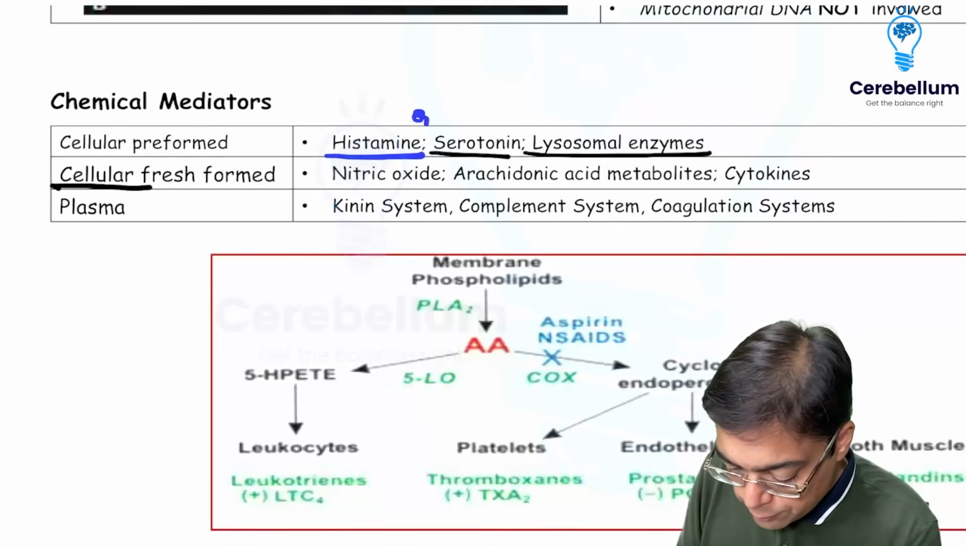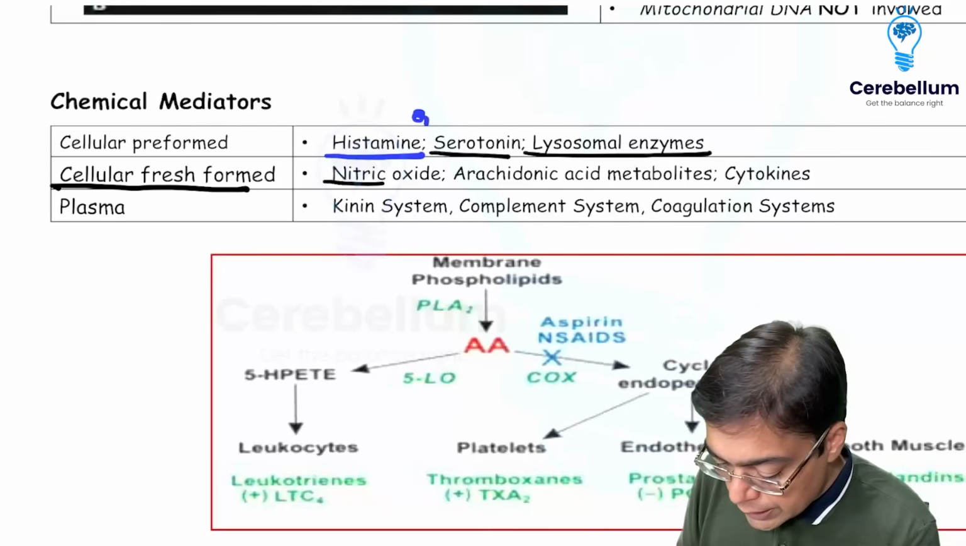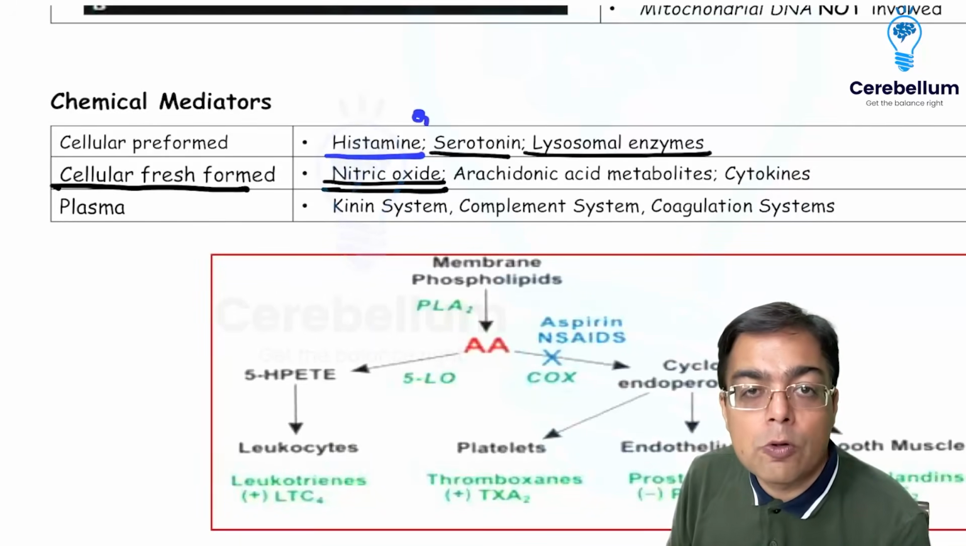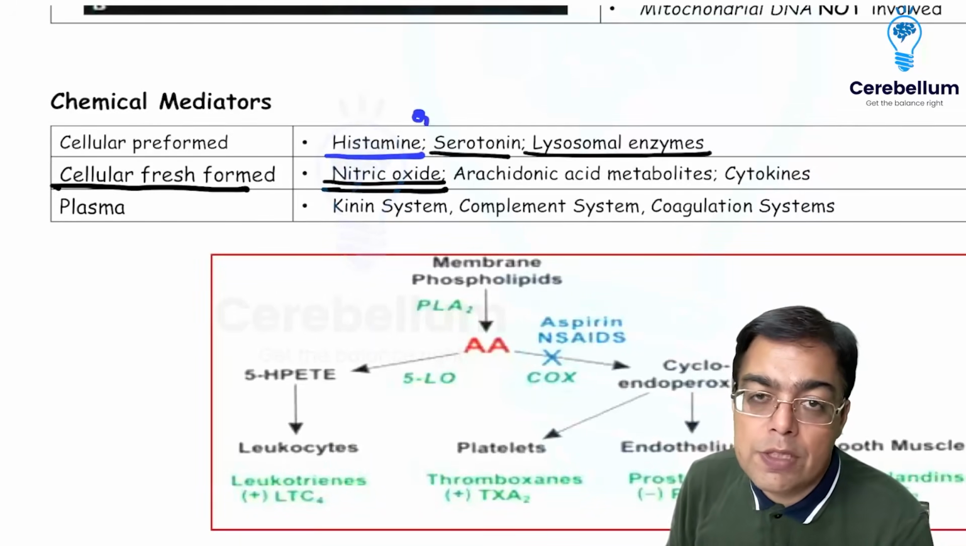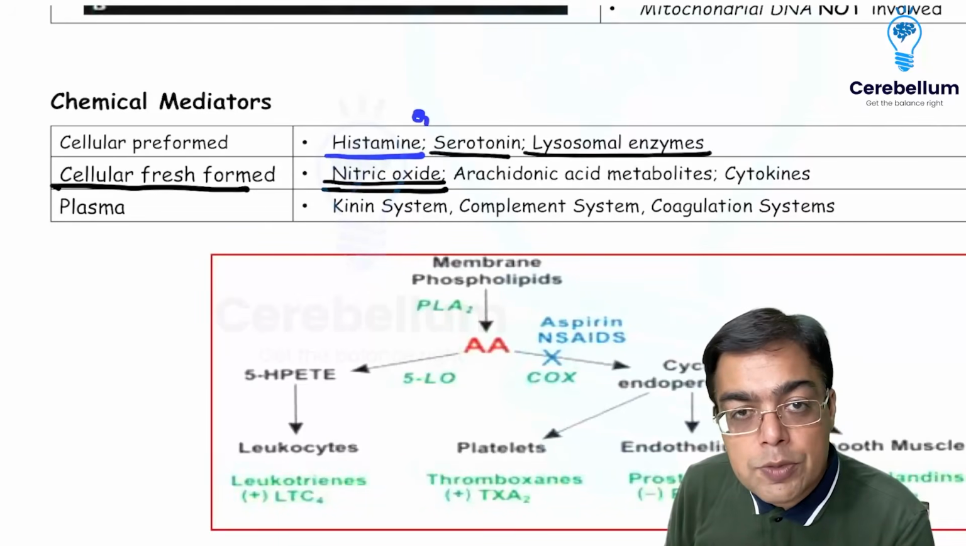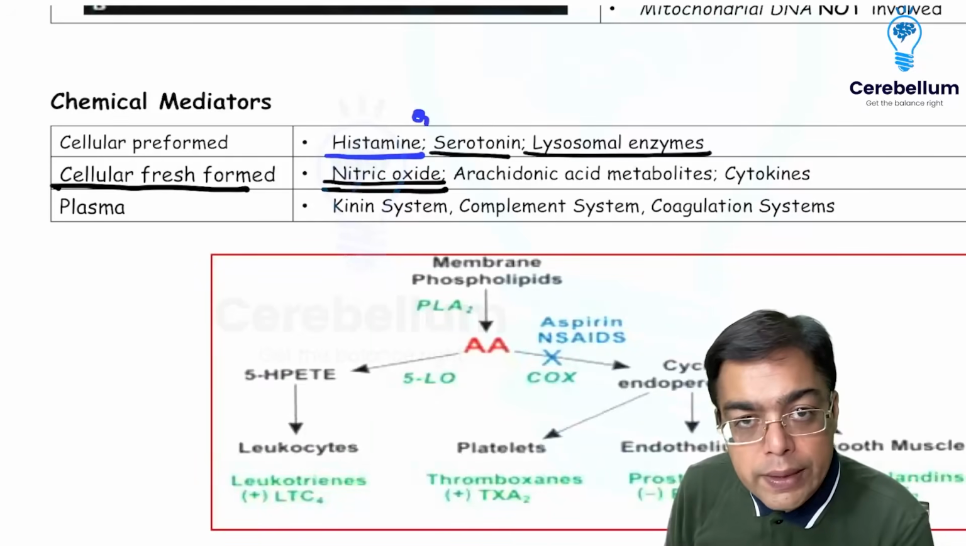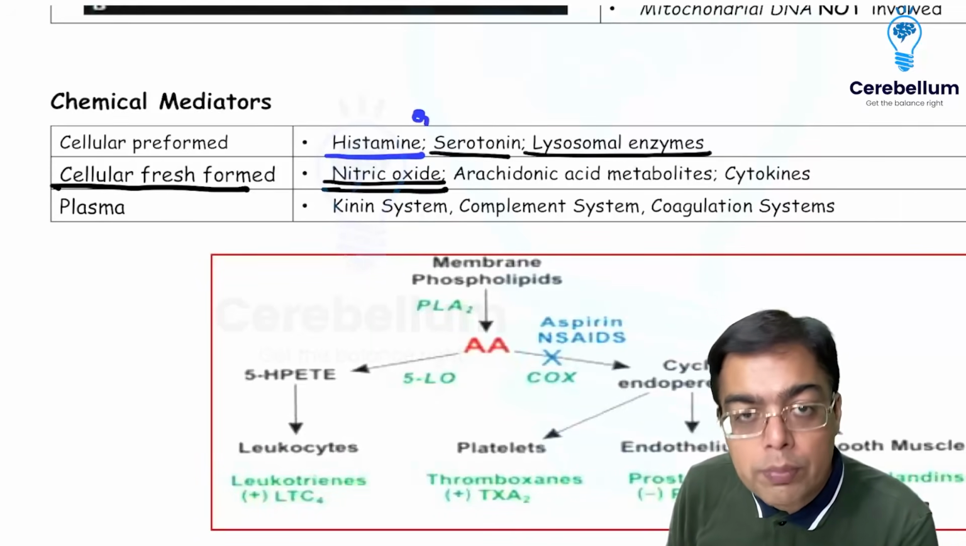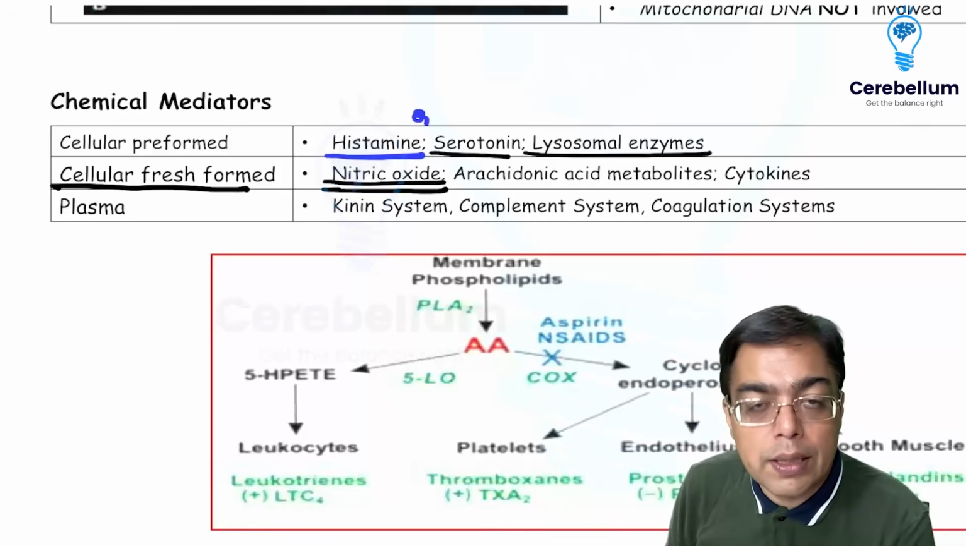When we are talking about freshly formed mediators, a very important mediator is nitric oxide, because it is responsible for causing vasodilation. It obviously comes from arginine. That's a biochem question. Nitric oxide is also responsible for the formation of free radicals, which are again responsible for targeting the bacteria, right? So peroxynitrite formation from nitric oxide is helpful for targeting the bacteria.